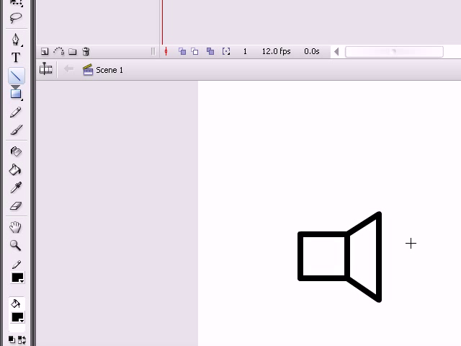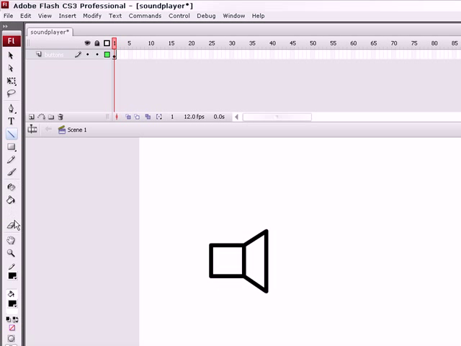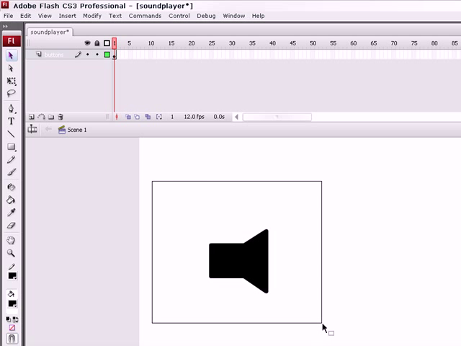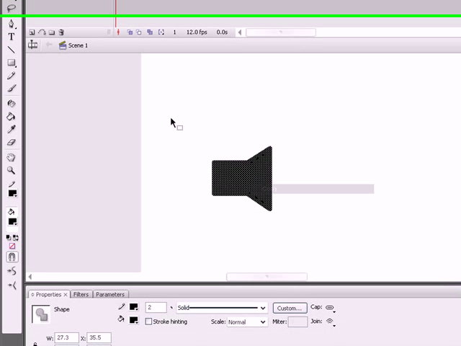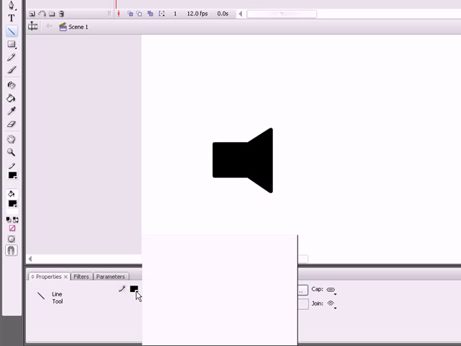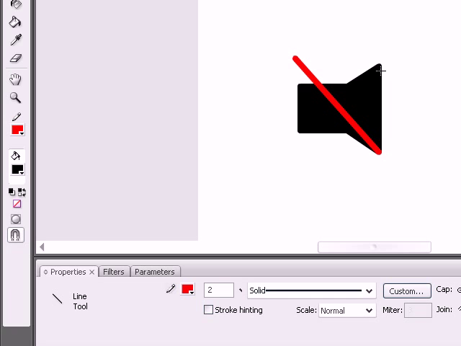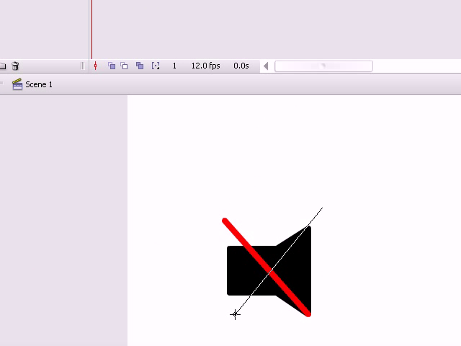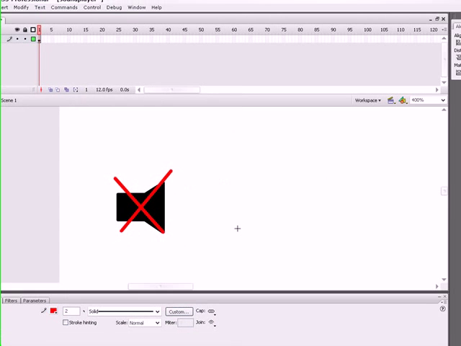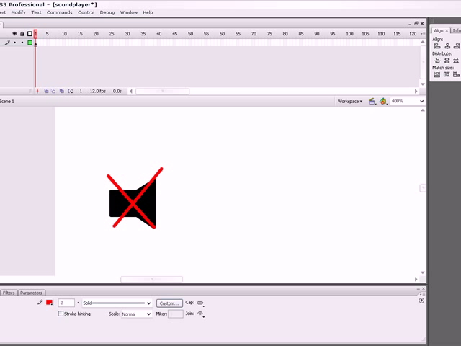That should be the no sound button. Make it black. Copy. Let's select the color red, then drag an X on it. That should be no sound.